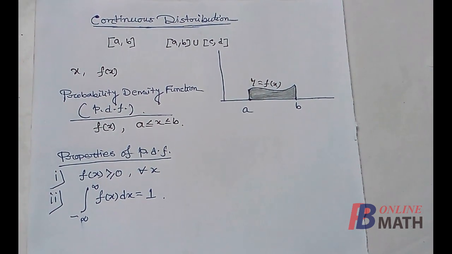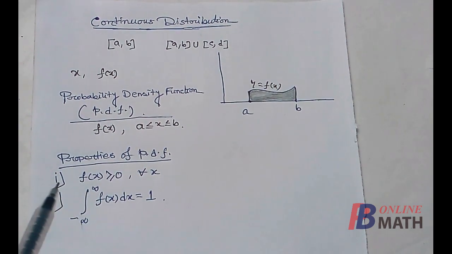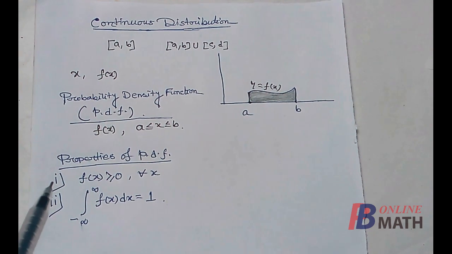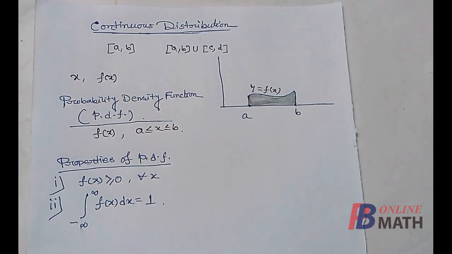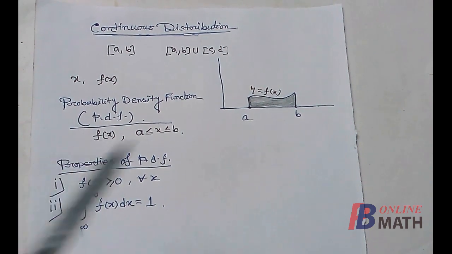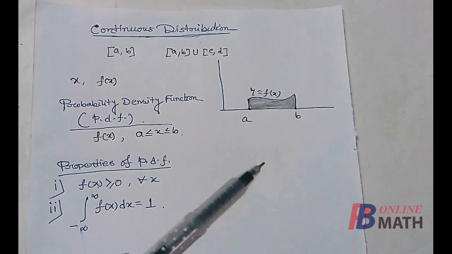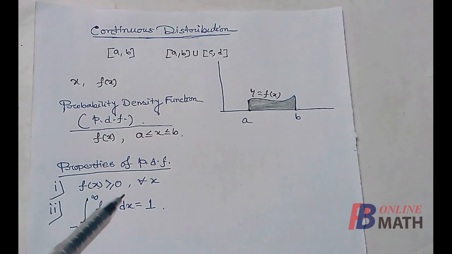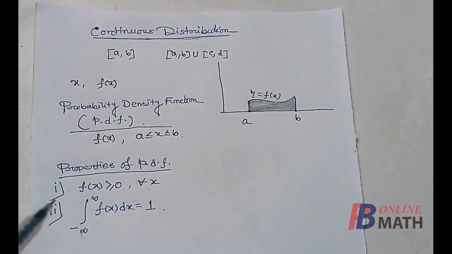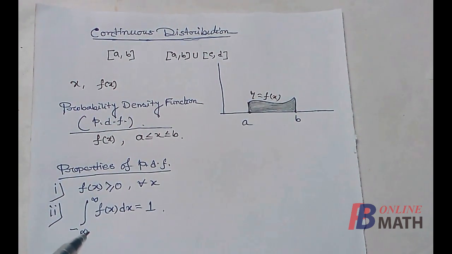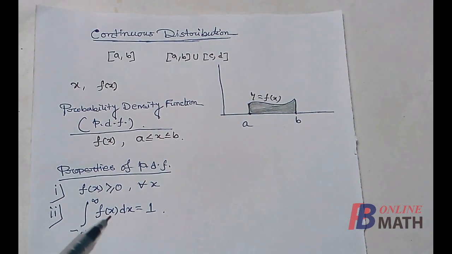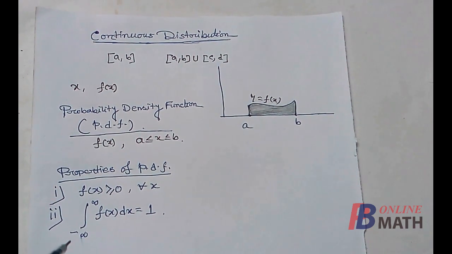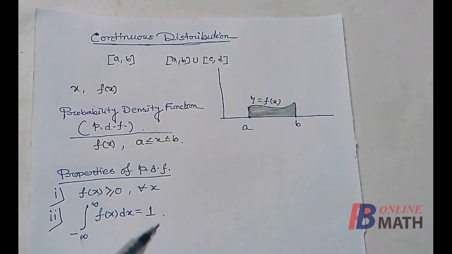Next we consider properties of PDF. Similar to PMF, there are only two properties of PDF. The first one is that the mass can't be negative. So in this case, the height of the layer can't be negative. So f(x) is greater than or equal to 0 for all x. This is the first property. And the second property, which is more important, is that the integration of f(x) from minus infinity to plus infinity is equal to 1.